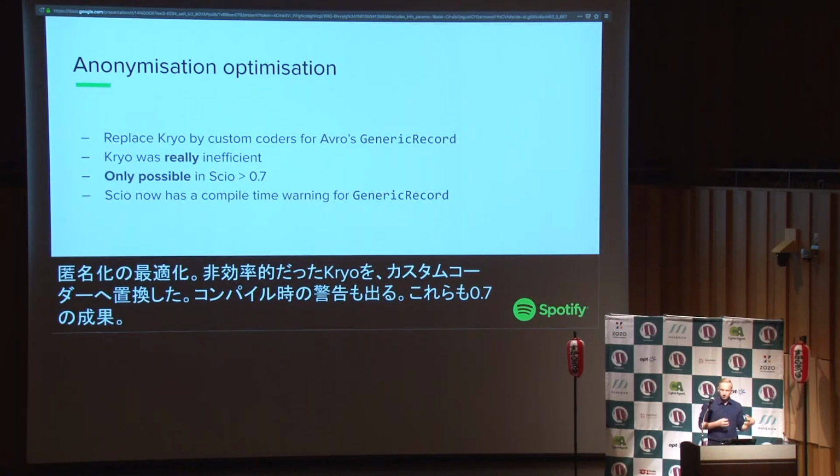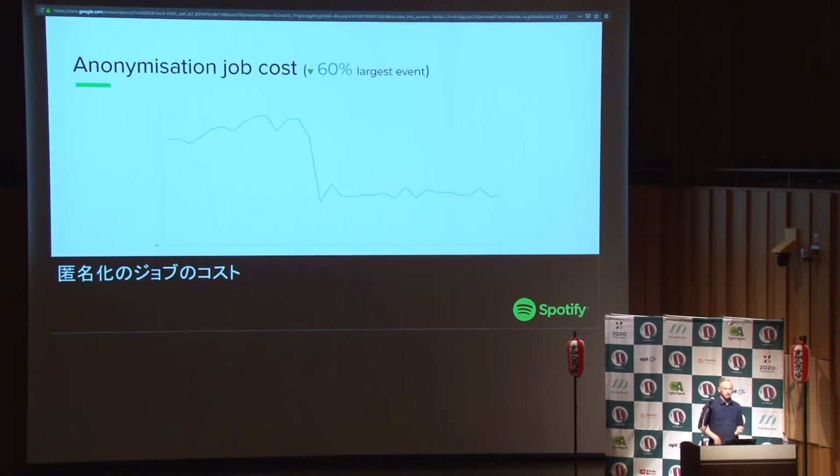We also made a change in Scio that will tell you if you're using GenericRecord: careful with serialization, not very efficient, maybe you need to have a look at it. And this is what happened. That's one of the biggest events in Spotify, probably the biggest. It's massive. I can't tell you how big it is, but massive. We did that change, deployed it, and the cost of running that job for that type of event went down 60%.